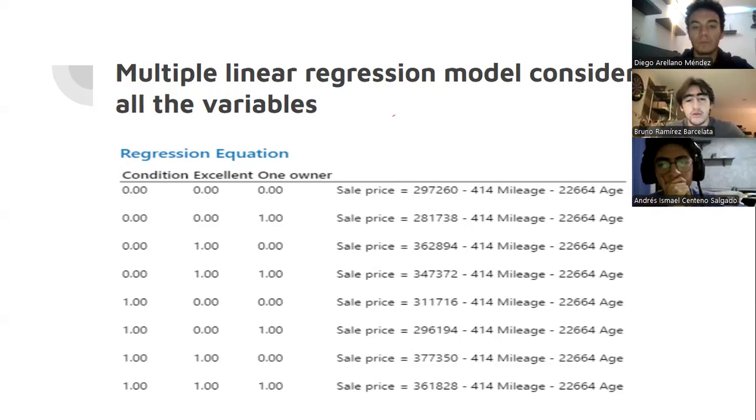This is because this multiple linear regression model includes all relevant variables such as age, mileage, condition, and the owner, which all help improve the model's accuracy. Since it has a higher R squared and adjusted R squared than the simple models, and most predictors are significant.